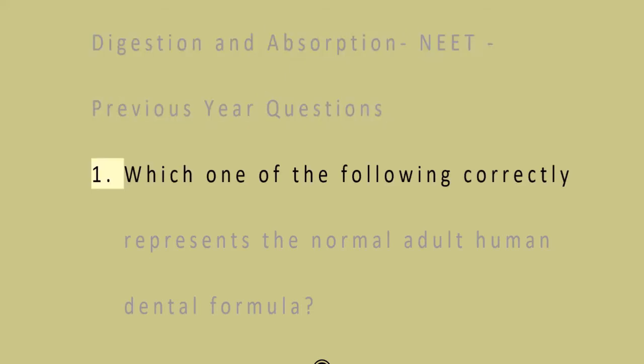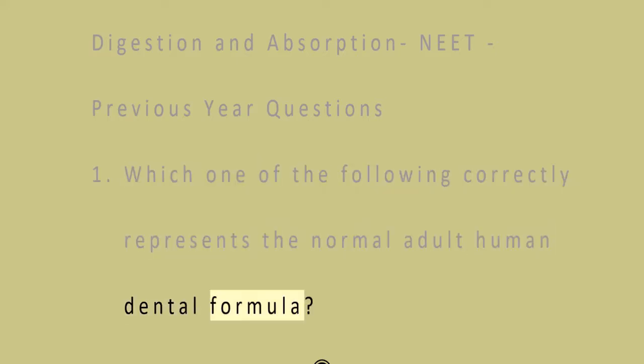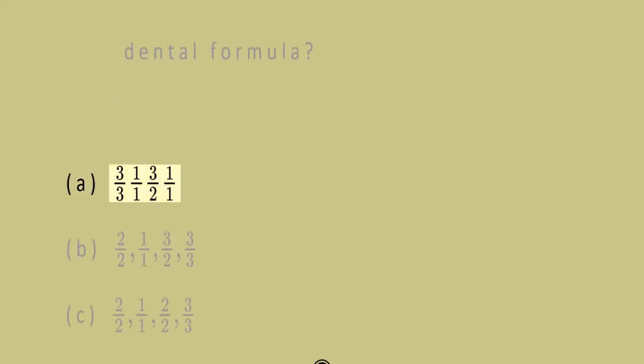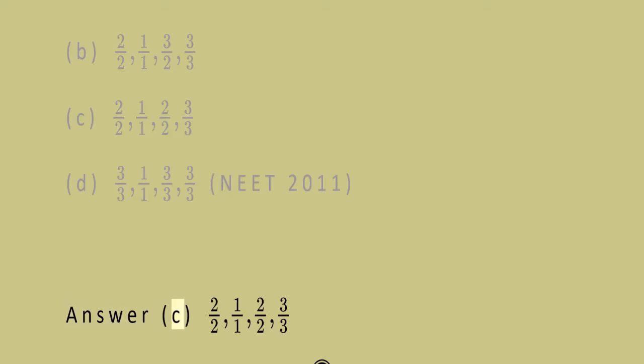1. Which one of the following correctly represents the normal adult human dental formula? A. 3/3, 1/1, 3/2, 1/1. B. 2/2, 1/1, 3/2, 3/3. C. 2/2, 1/1, 2/2, 3/3. D. 3/3, 1/1, 3/3, 3/3. NEET 2011. Answer C. 2/2, 1/1, 2/2, 3/3.